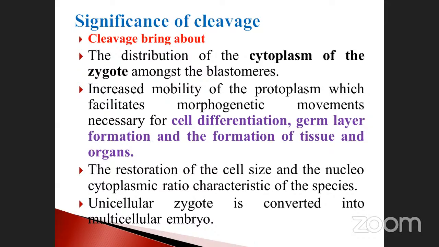Okay. The unicellular zygote is converted into a multicellular embryo. We are all multicellular. Already we discussed the zygote is unicellular, isn't it? How will the unicellular grow into a multicellular embryo? Due to cleavage. That is very, very important. Okay. So after the cleavage, embryo formation takes place. After the embryo formation, the cells are differentiated. After the cell differentiation, it forms a tissue, and the tissues are united together to form an organ. Finally the entire organism is formed. Okay.